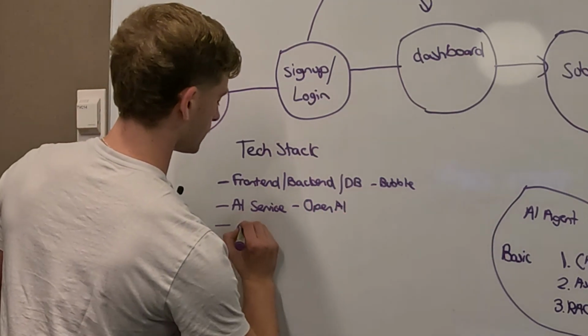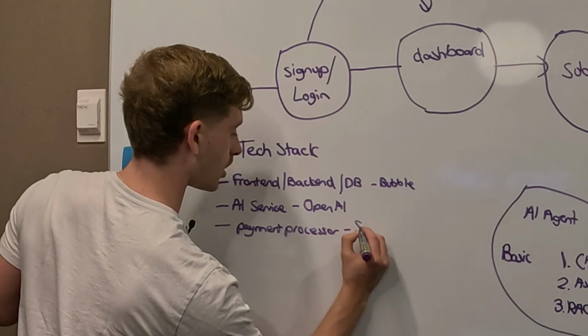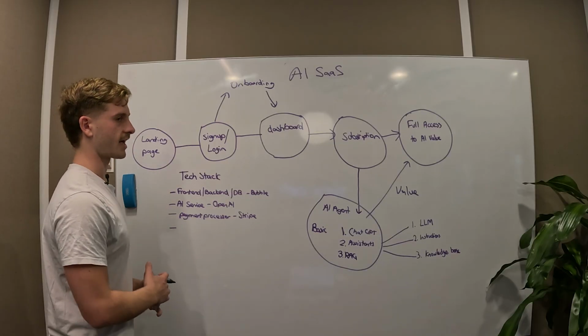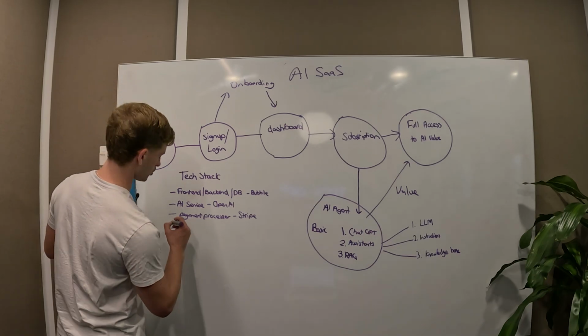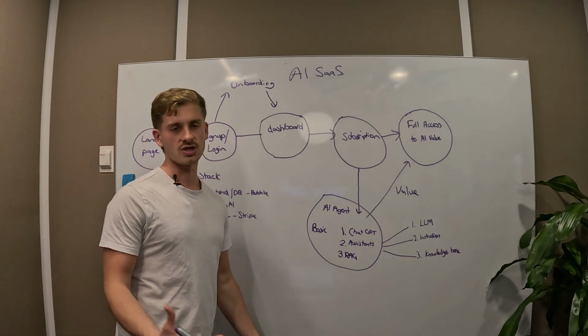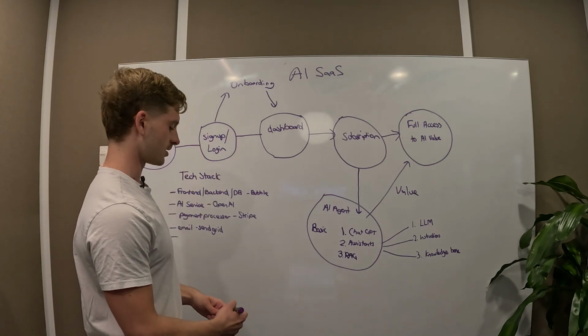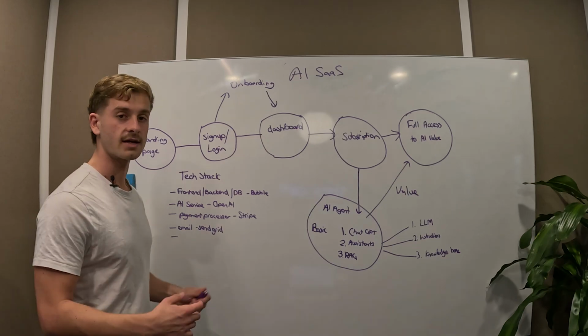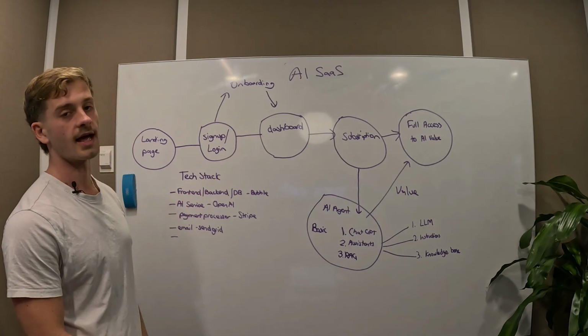Your payments processor is Stripe. Let's say you wanted two-factor authentication and email campaigns. You could use SendGrid. Now, on top of that, you've got some basic things like domain hosting, which you could use Squarespace for, for example, and some of the other finer things. But I think these are the main four tech tools that you would need to launch an AI SaaS application.